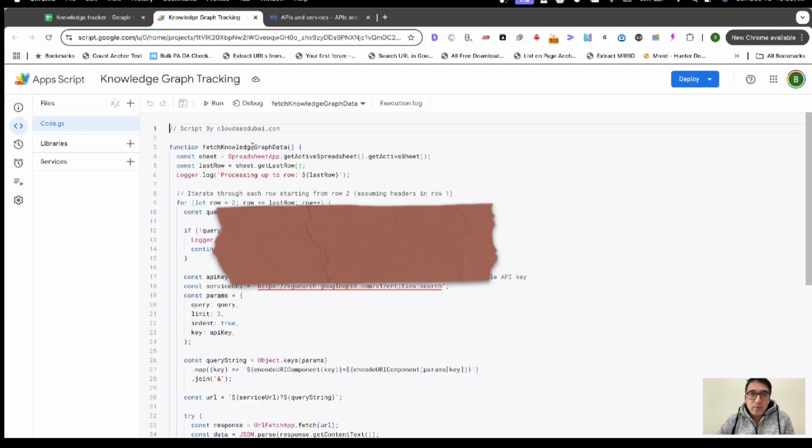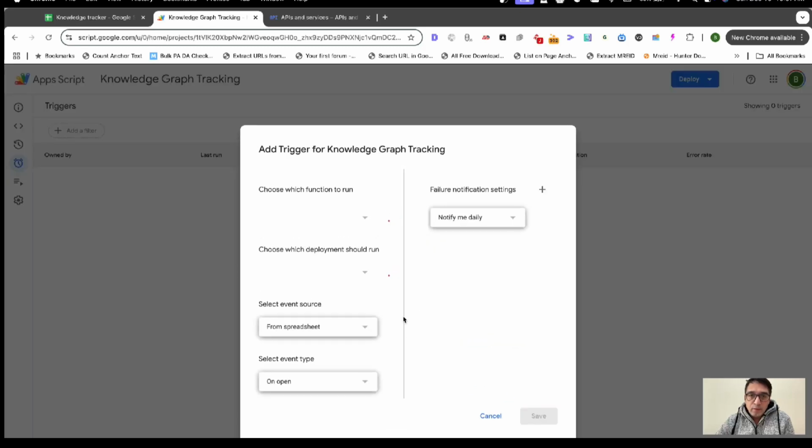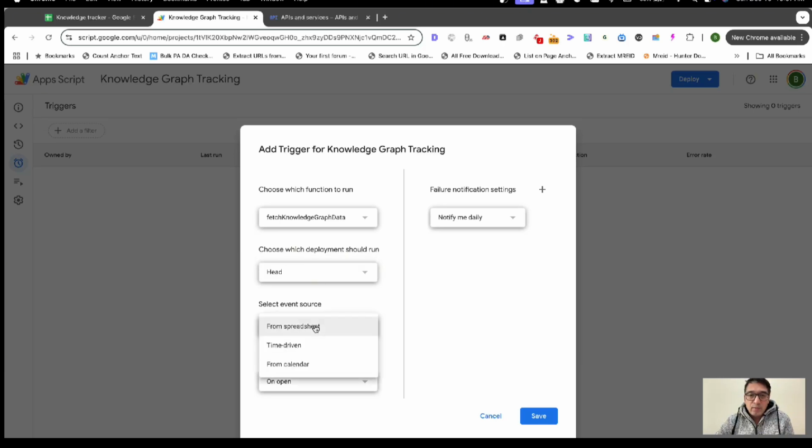Now, going back over here, we want to execute this, let's say, every day. So we'll go to triggers and add trigger. This is the first trigger. Which function to run: this is the function we're running, knowledge graph tracking, which is already selected. Choose which deployment should run: we'll retain head. Select event source: from spreadsheet.